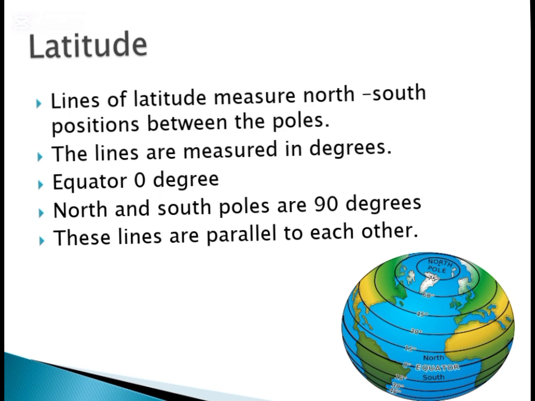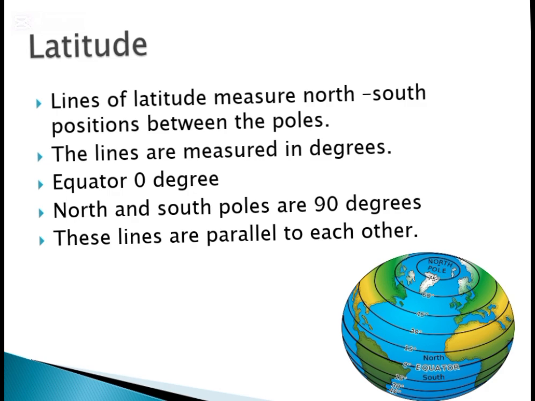These lines are measured in degrees. The equator is 0 degrees and the north and south poles are 90 degrees. These lines are parallel to each other. Why are these lines parallel to each other? Because these lines are not touching each other. There is no point where these lines meet together. That's why these lines are known as parallel lines, same as a railway track.